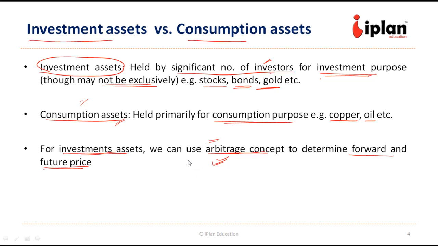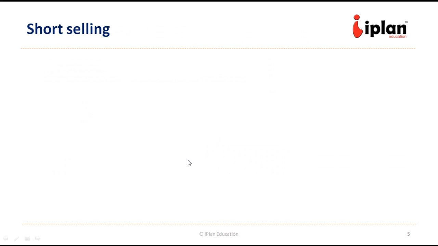Let us look at the next concept, short selling. So short selling is done in order to gain from fall in price. Suppose an investor or a trader is expecting that the price of a commodity or an asset is going to fall, then in order to take advantage of that situation, he should create a position of short selling.